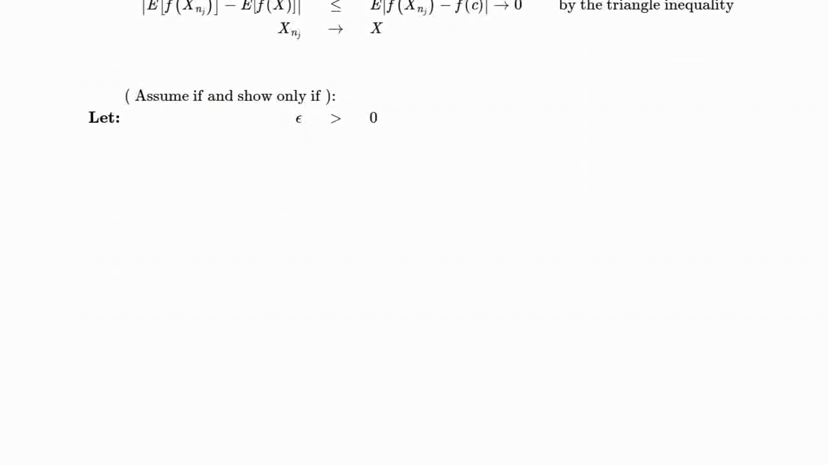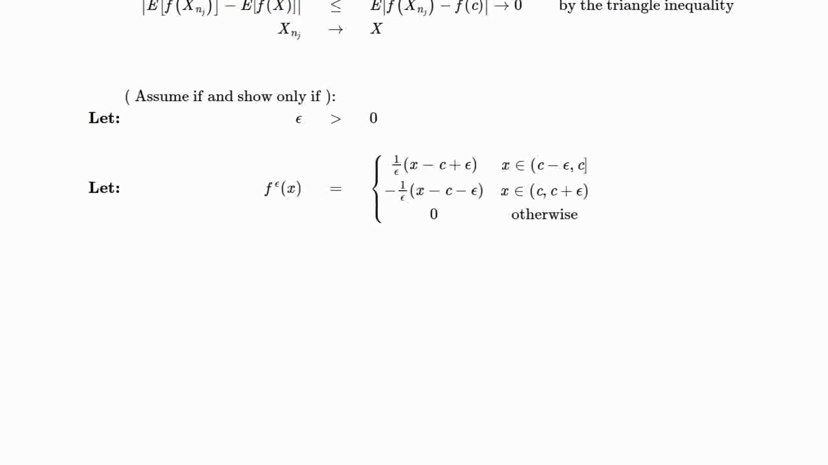We turn to the only if part, which means we assume weak convergence of Xn to c. We have to show the convergence in probability. So let epsilon be greater than 0 and define the continuous bounded function f epsilon that is 0 except between c minus epsilon and c plus epsilon. Between c minus epsilon and c, it ramps up linearly to 1, and then from c to c plus epsilon, it ramps down linearly. So this is clearly continuous and bounded by 1. We'll use this function and weak convergence to show we have convergence in probability.